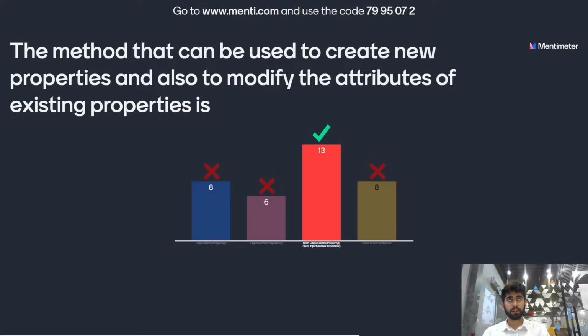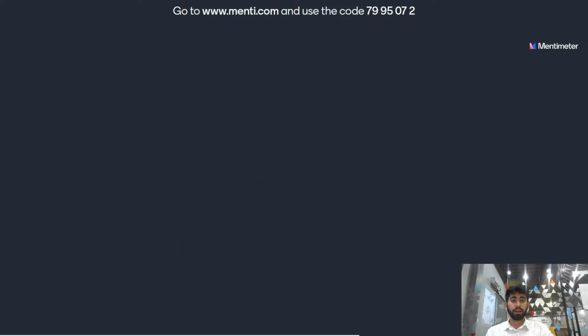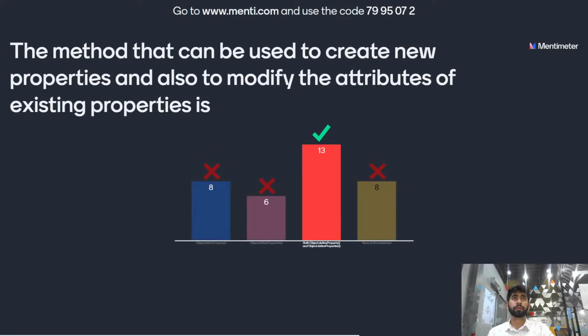Most of you have given the answer correct. The option is both object.defineProperty and object.defineProperties function. When used to define new properties, any attribute you omit default to false. Therefore, both object.defineProperty function and object.defineProperties function can be used to create and modify the attributes. Let's move on to the next question.